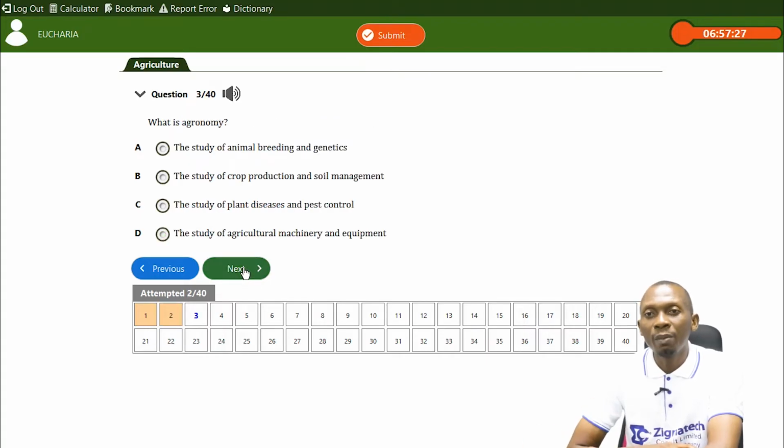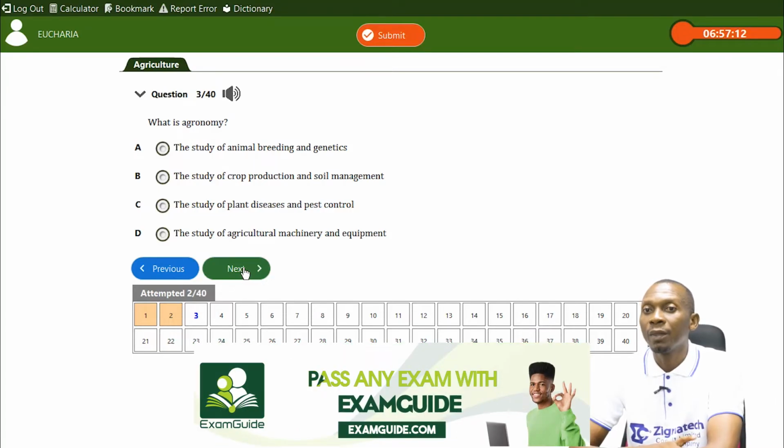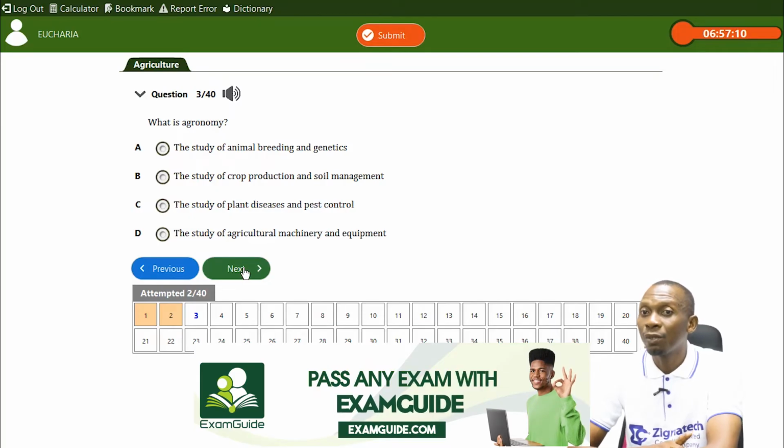Next, what is agronomy? Based on our definition, that should also guide us here. A says the study of animal breeding and genetics. B, the study of crop production and soil management, which has to do with agronomy. C, study of plant disease and pest control, which has to do with agronomy. Then the study of agricultural machinery and equipment.